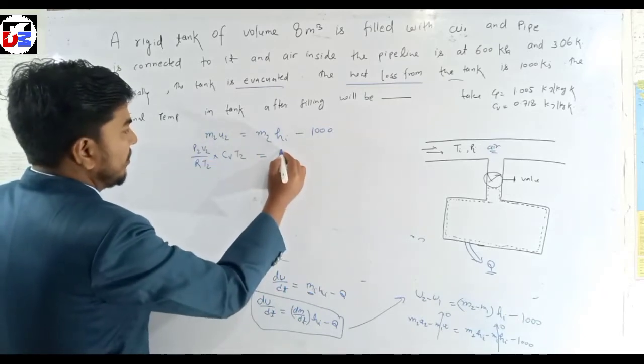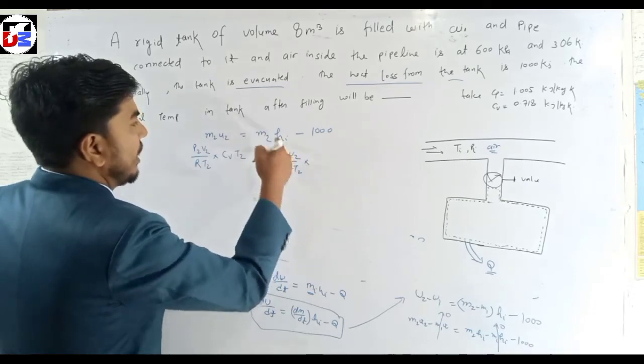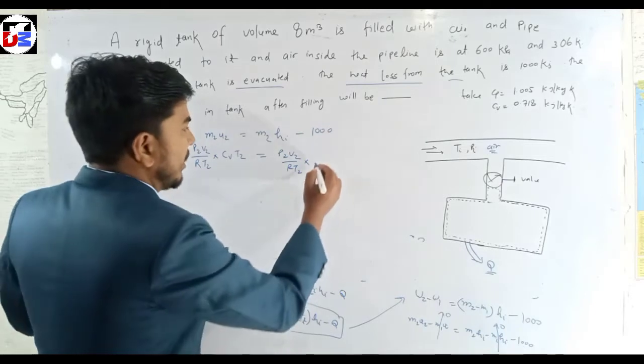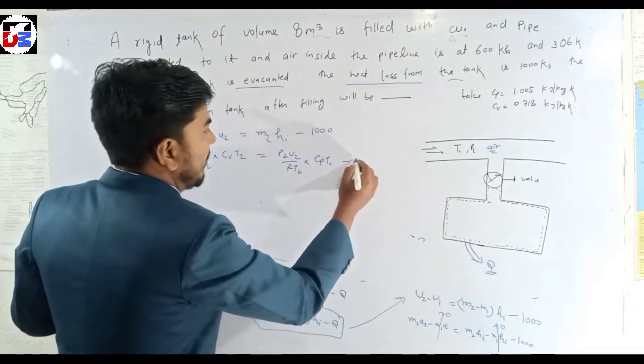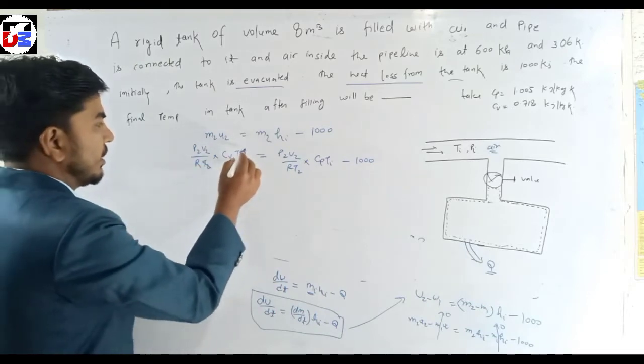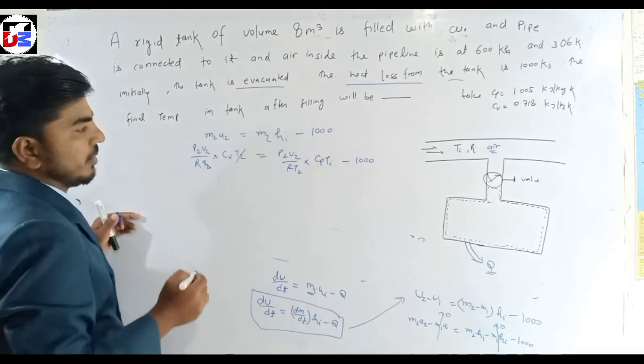This is equal to m2 hi, which is also written as p2 v2 upon R T2 into cp Ti minus 1000. Now putting the value, T2 and T2 cancel out, and R is known, p2 is known, v2 is known.